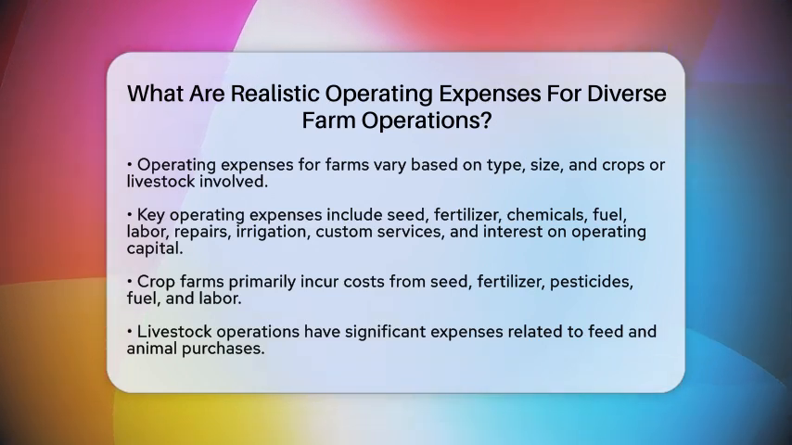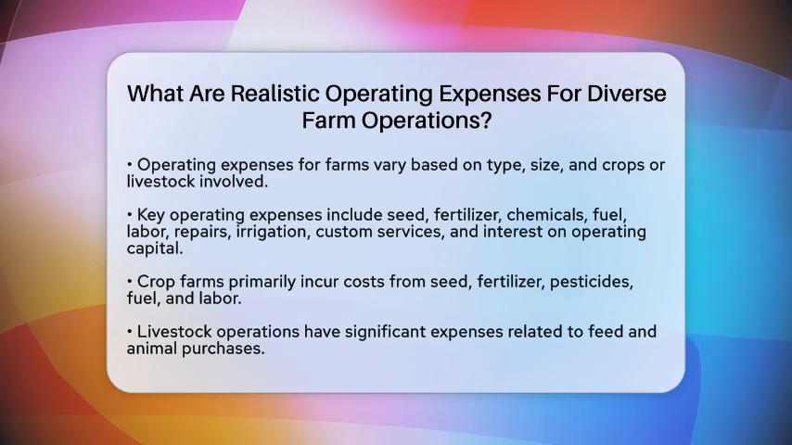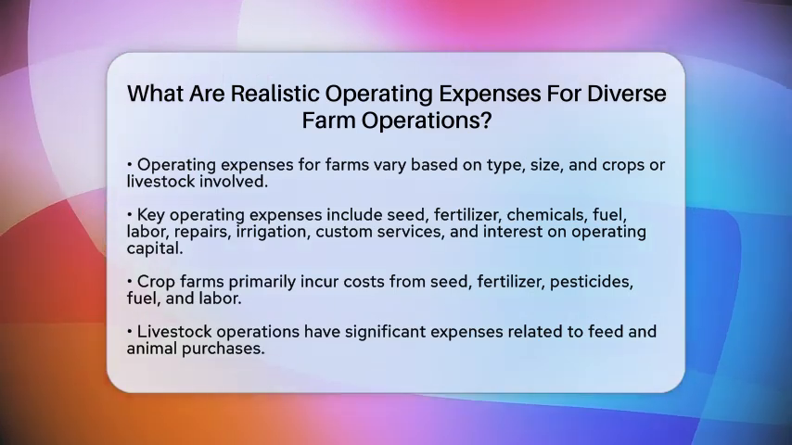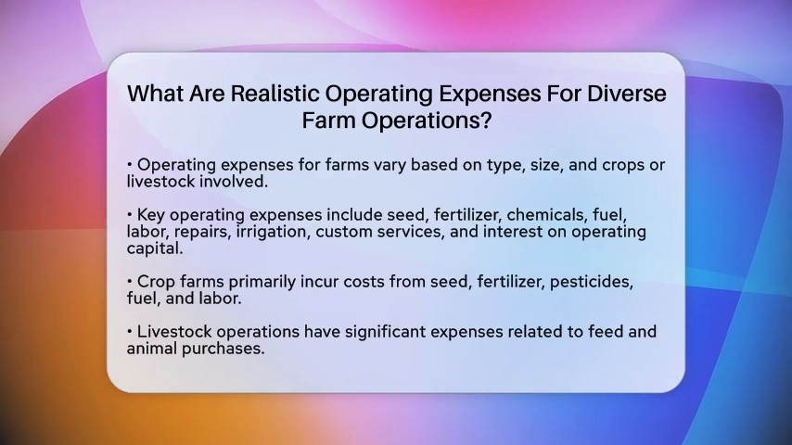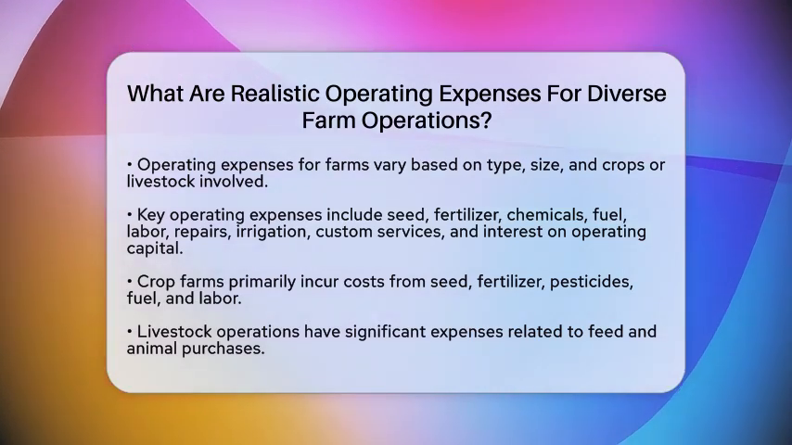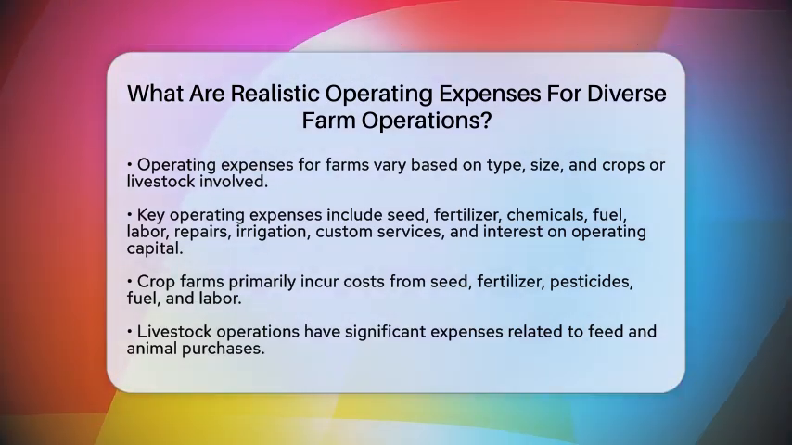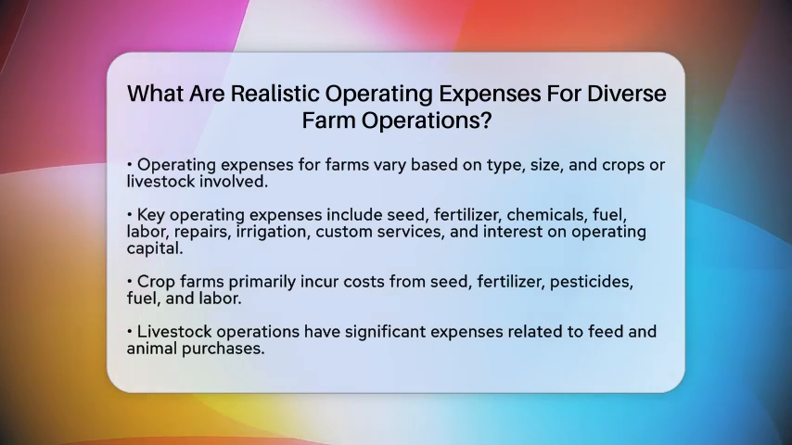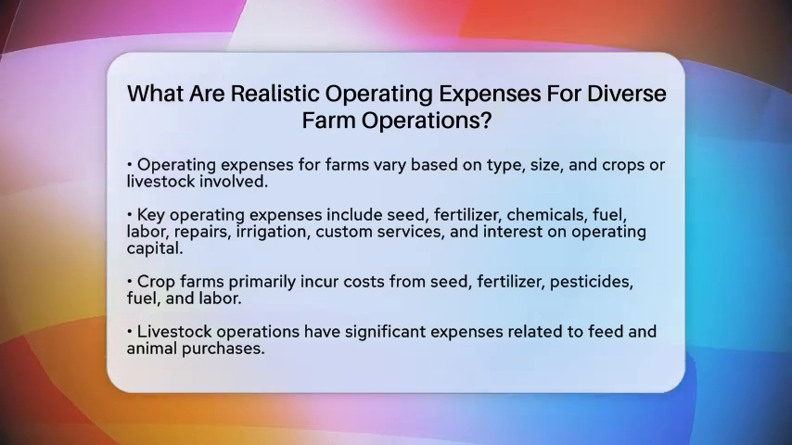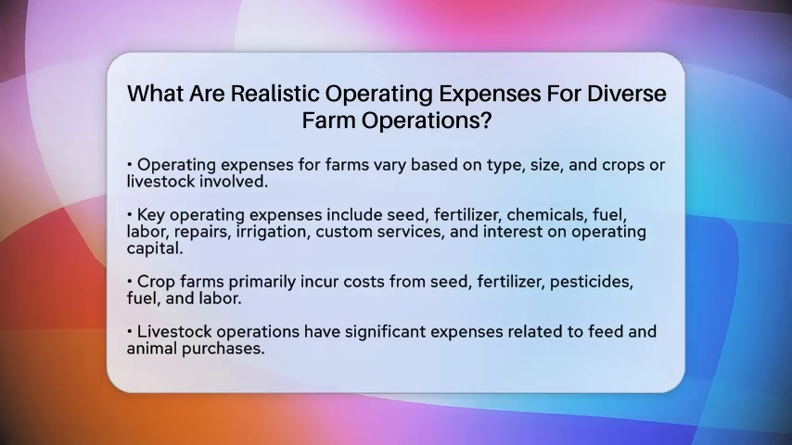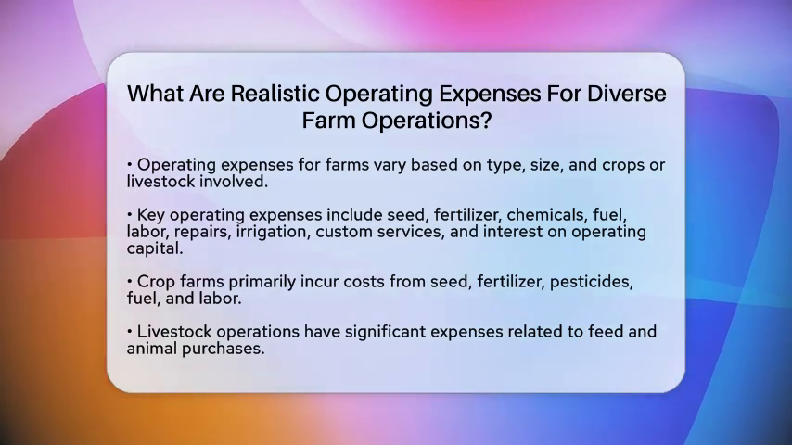First off, operating expenses typically include costs for seed, fertilizer, chemicals, fuel, labor, repairs, irrigation, custom services, and interest on operating capital. For crop farms, the major expenses often include seed, fertilizer, pesticides, fuel, and labor. If you are looking at livestock operations, you will also need to consider feed and animal purchases.